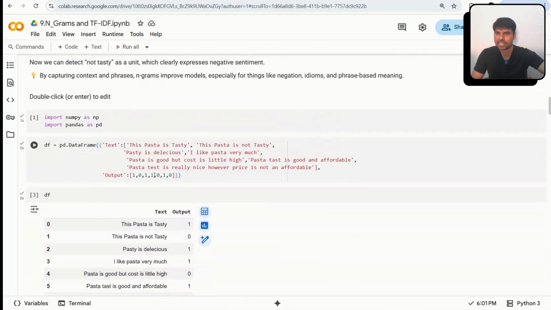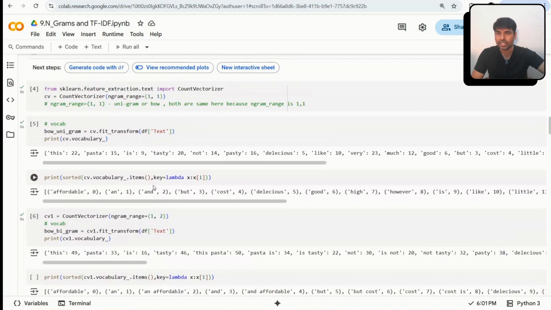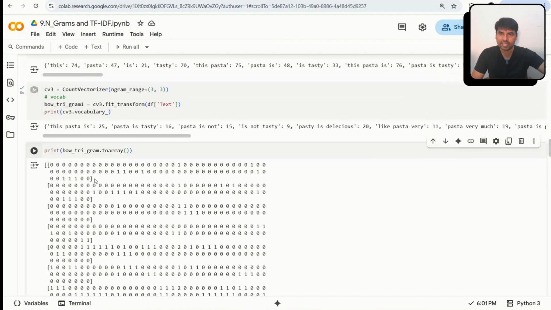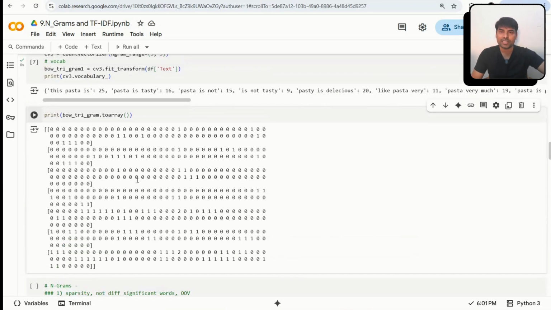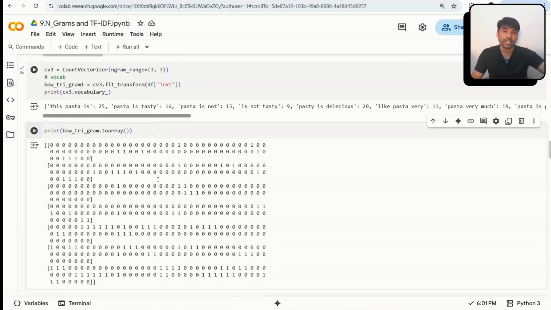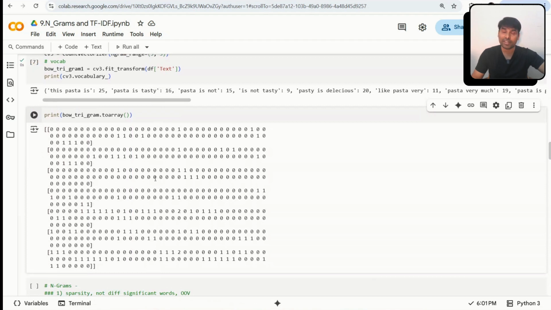I hope you got the understanding, and this is very useful if you really want to capture word negation. Once your vector is ready, building the model is the same concept as we discussed in the last video, where we did one project. Just build your model, maybe random forest, whatever model you can build, and you can find the prediction based on the model. The only difference is that you are creating more vocab depending upon the NGram range, and you're capturing more nuances, more context in the given sentence, and maybe it will give a better result.